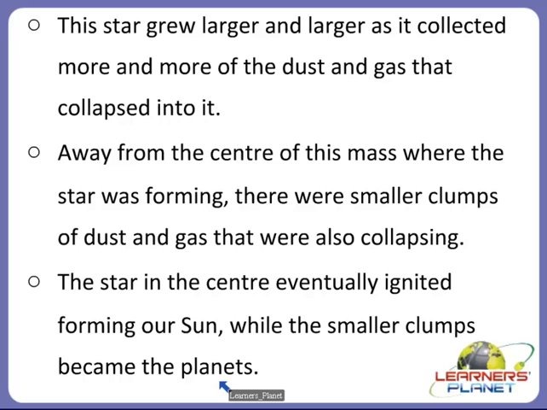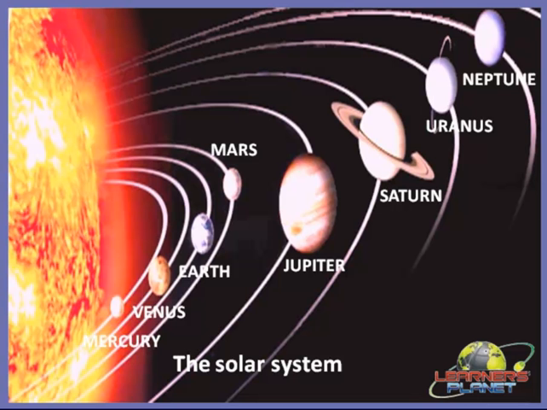Not only the planets, the smaller clumps also became moons, comets, asteroids and other dwarf planets, right? So these smaller clumps formed so many celestial objects in the solar system. The first object which was formed was our sun, right? So let us see one picture of our solar system in which our sun and the planets formed.